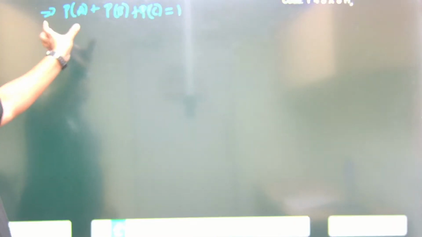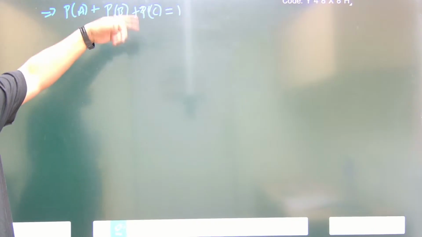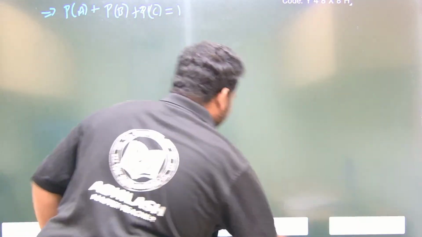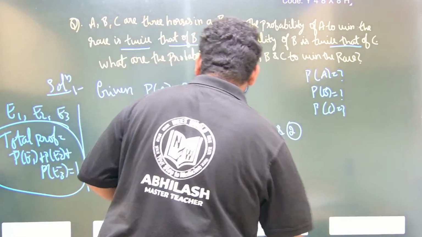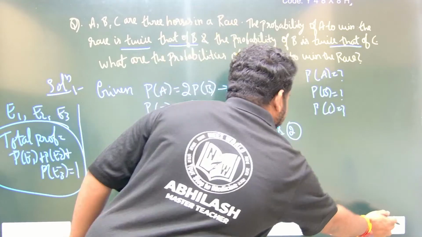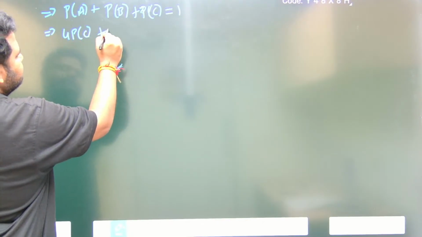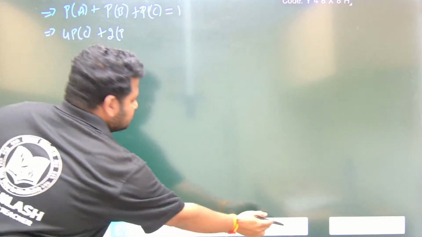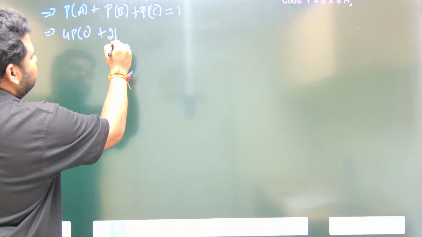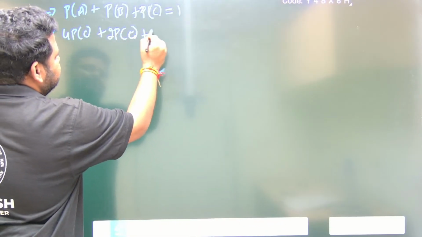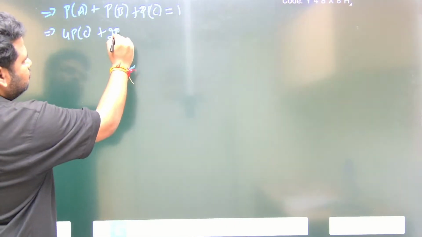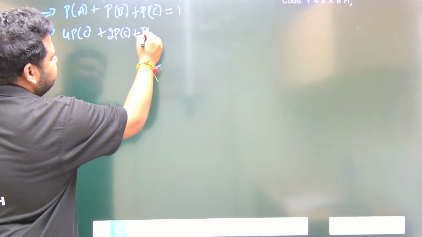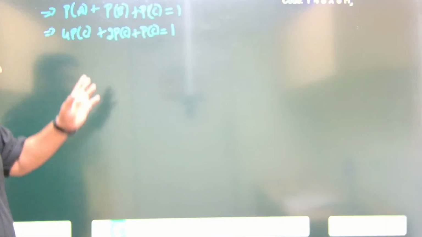Now let us write down all the probabilities in terms of C, because we have probability of A in terms of C, probability of B in terms of C, and probability of C directly. So probability of A is 4 times probability of C. Probability of B is 2 times probability of C. This is probability of C itself.